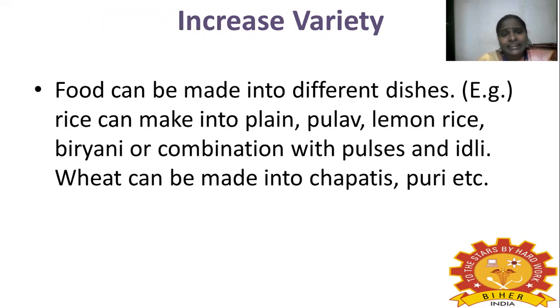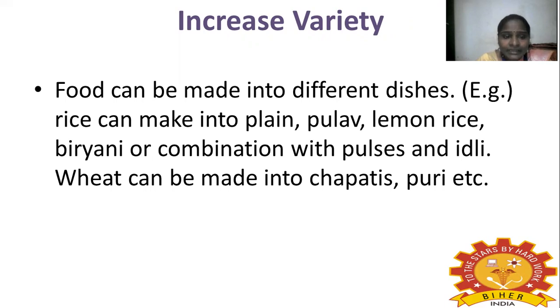Next, increased variety. We can eat more varieties of food. For example, from rice we can make plain rice, pulao, lemon rice, biryani, or with a combination of various pulses, we can make idli.